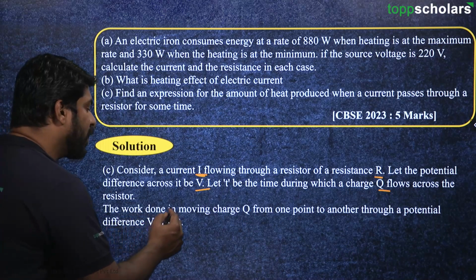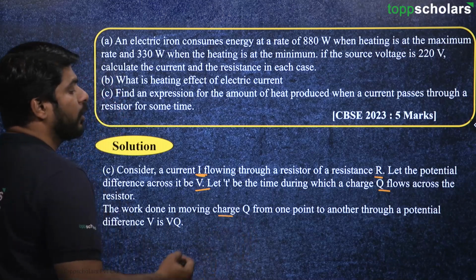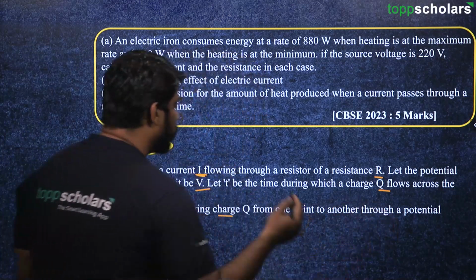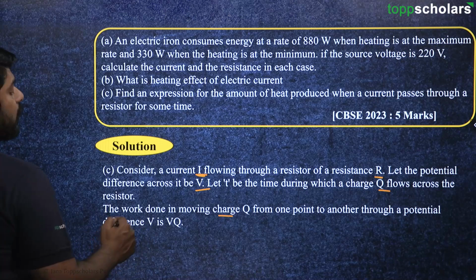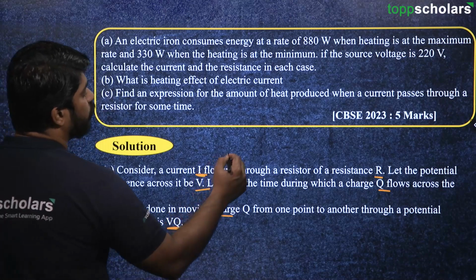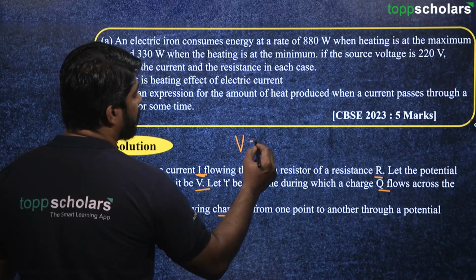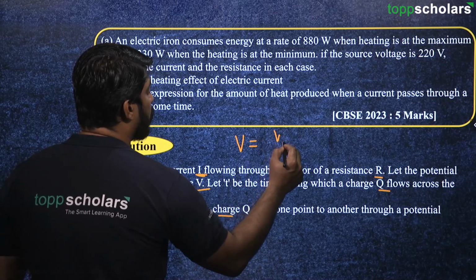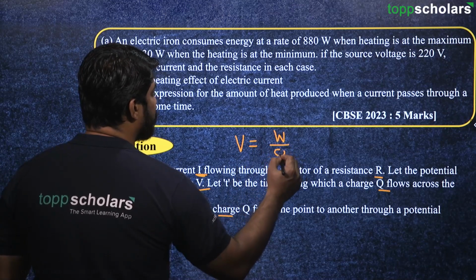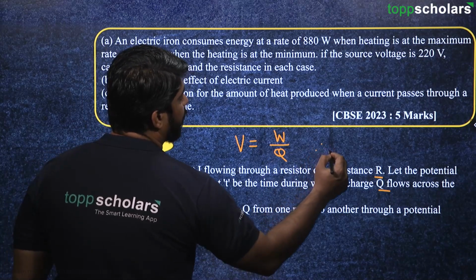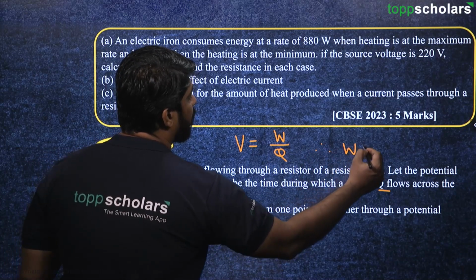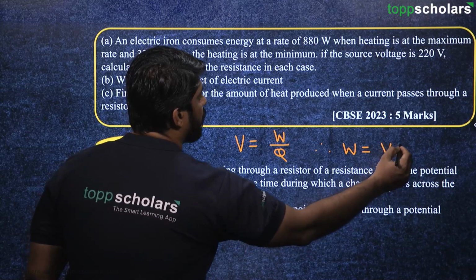Now, the work done in moving the charge Q from one point to another through a potential difference V is V into Q, because we know the formula for potential difference is work done per unit charge. So therefore, arranging this equation, work done is equal to V into Q.